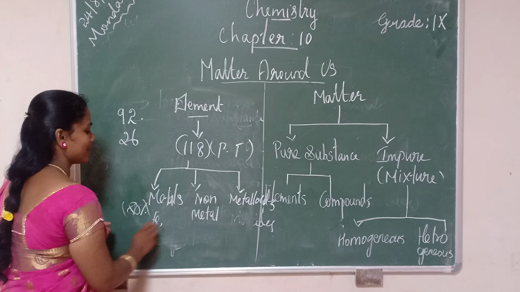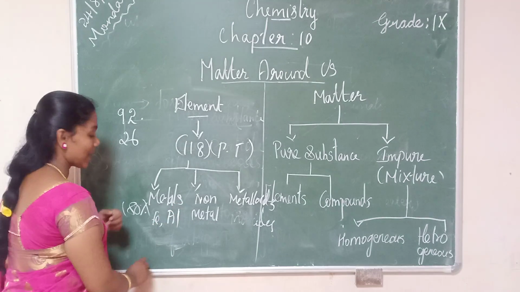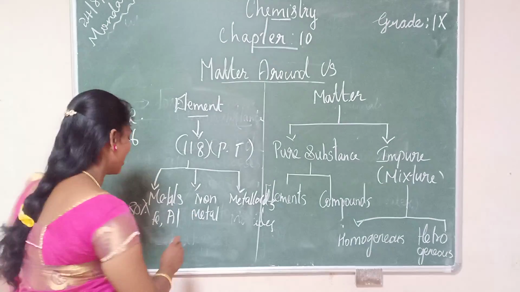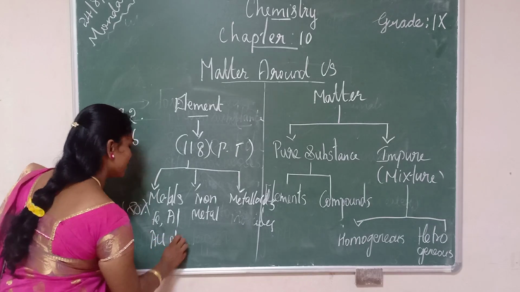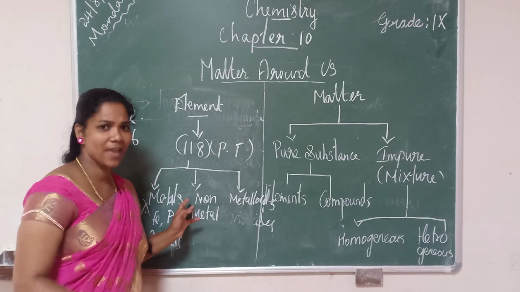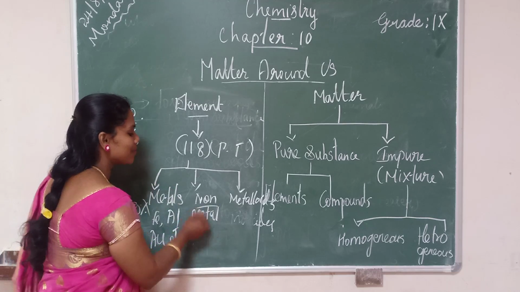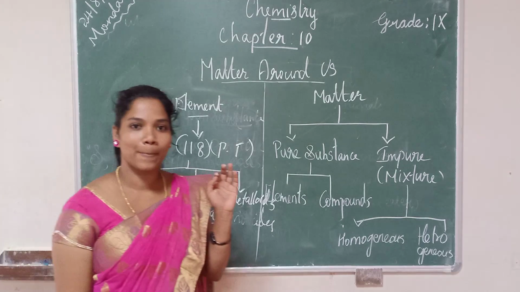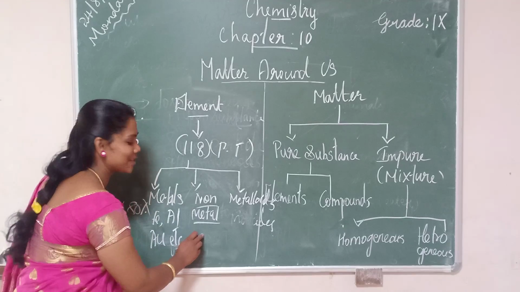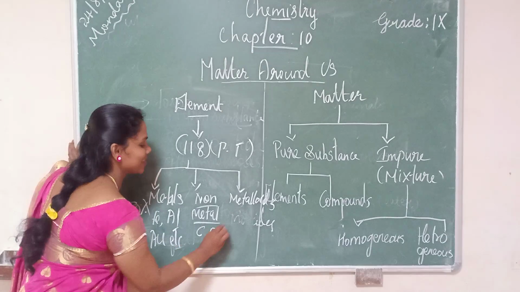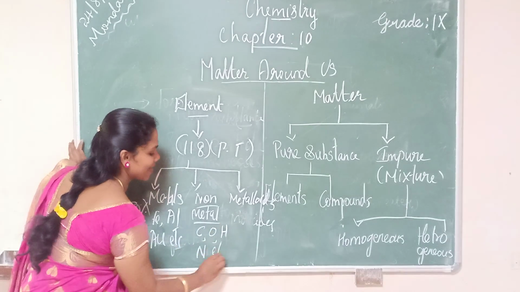Iron, aluminium. Then gold ornaments. Gold, etc. These are called metals. Now non-metals. Say some non-metals. You know so many non-metals: carbon, oxygen, hydrogen, nitrogen, etc.